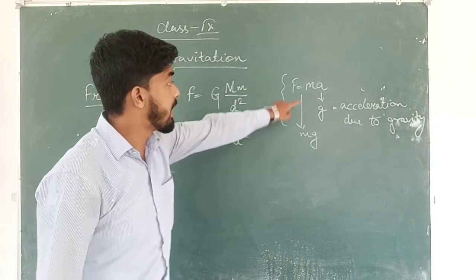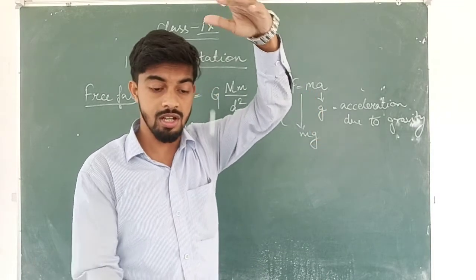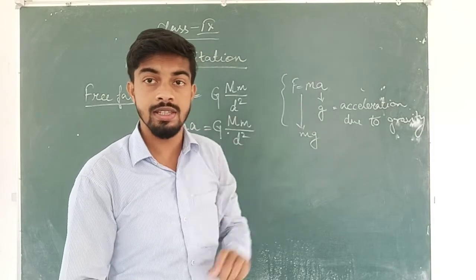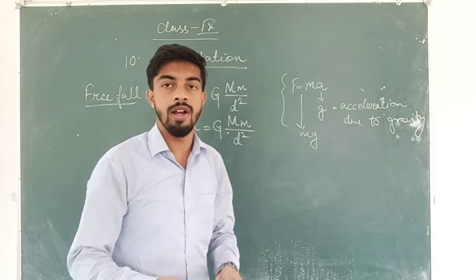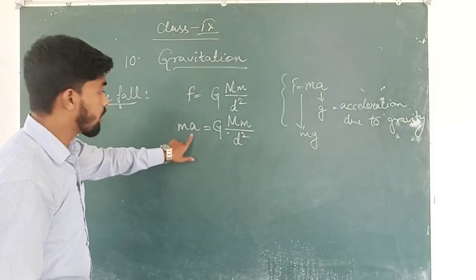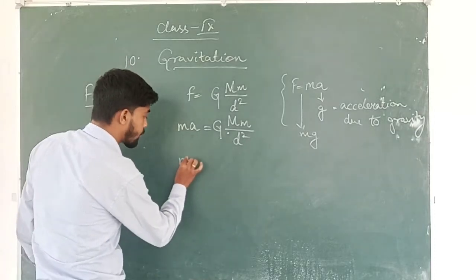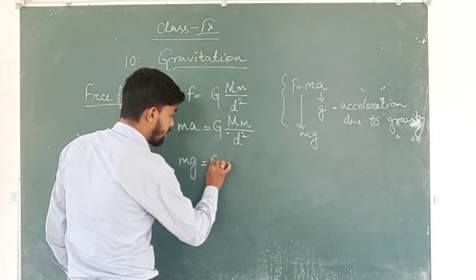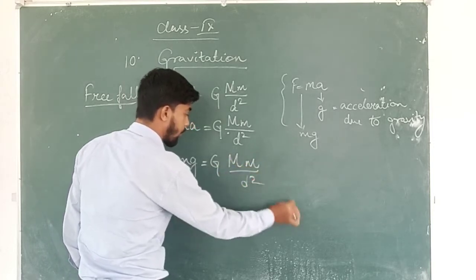So here in this case it becomes mg, meaning the acceleration a changes to g because the object is under a free fall, and in this case there is no extra acceleration given or provided to the body. So here we will just substitute a with g. This will become g and with a small m by d square.